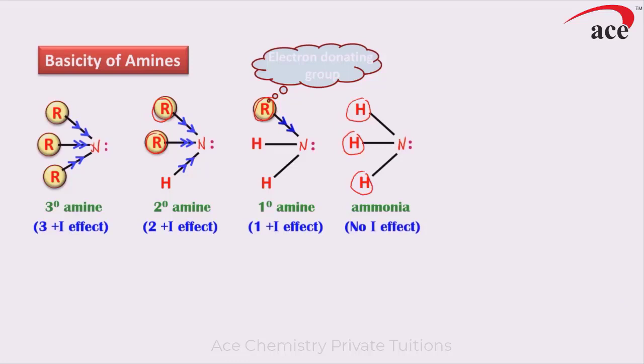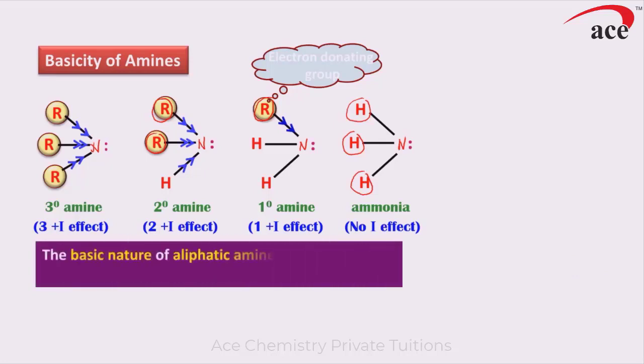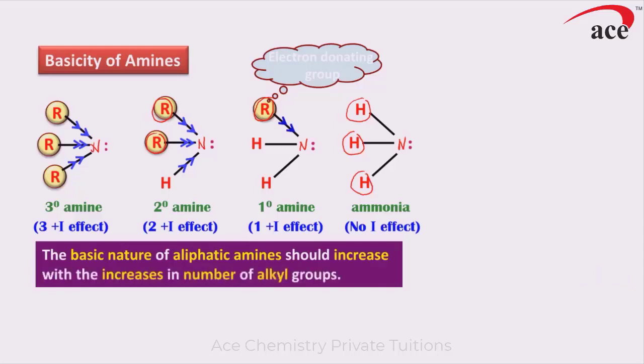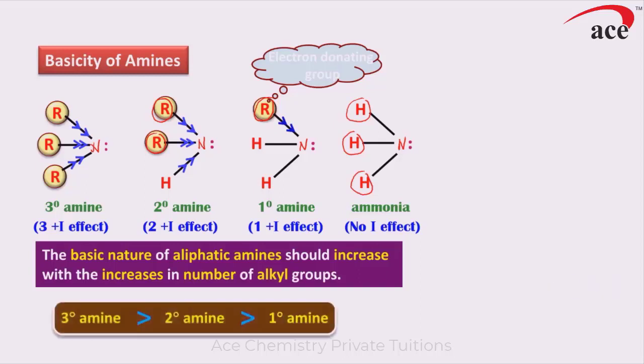So the more the number of alkyl groups, the more the availability of the lone pair of electrons, and as a result tertiary amines have to be more basic. So the basicity of aliphatic amines should increase with the increase in the number of alkyl groups. On that basis, we call tertiary amines more basic than secondary, than primary. Let us consider the basicity in aqueous medium, but this trend is only true, students, I repeat, only true in the gaseous phase.